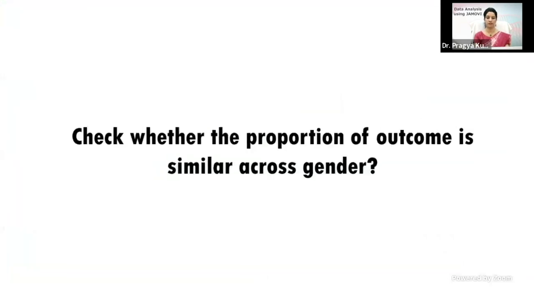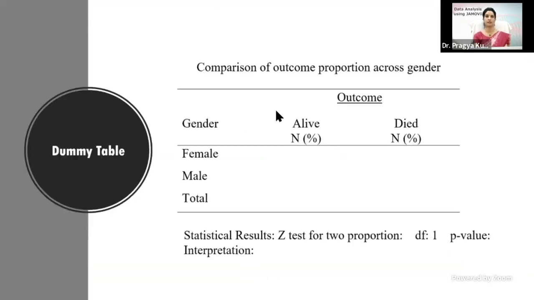So now we'll see, this is the dummy table for the chi-square test of two proportion. This is the gender, female and male, and this is the status, alive or dead at the end of 1 year. And at the bottom, you have to write the Z test of two proportion, its value, degree of freedom, p-value, and then you have to write the interpretation.